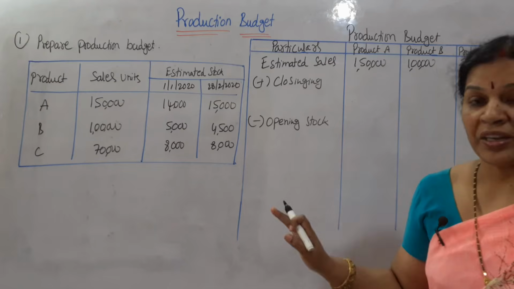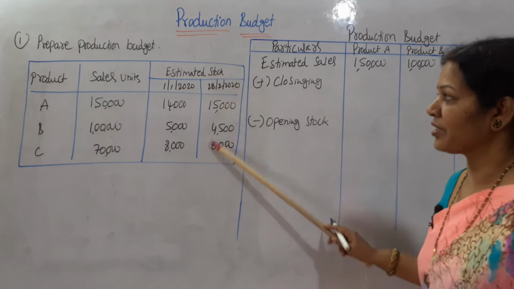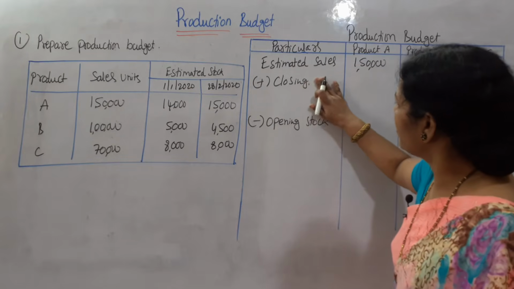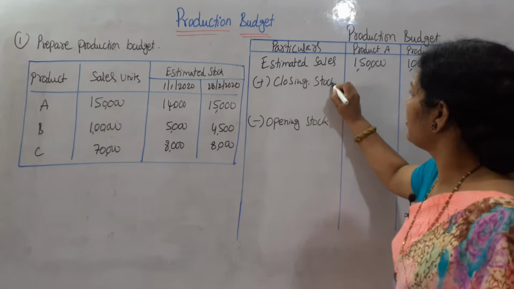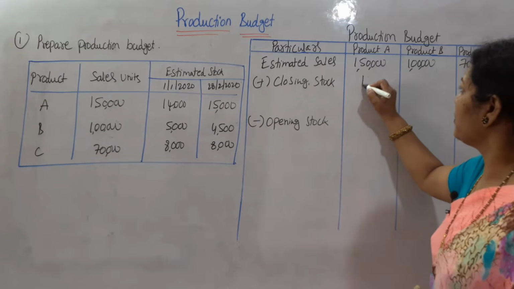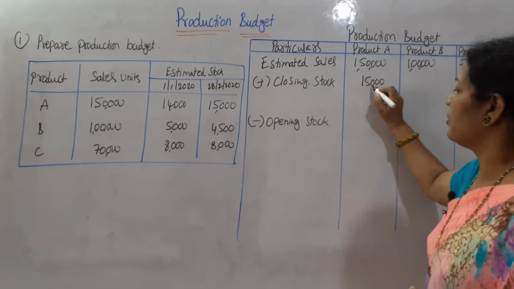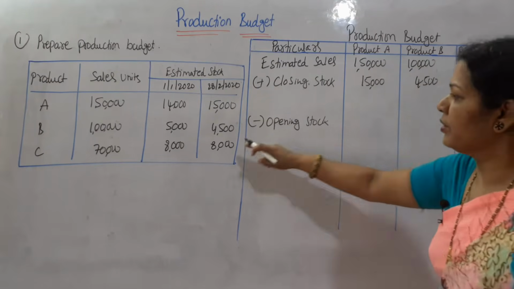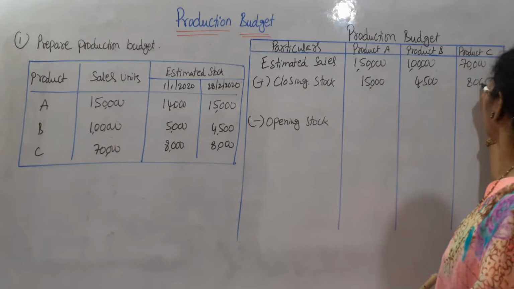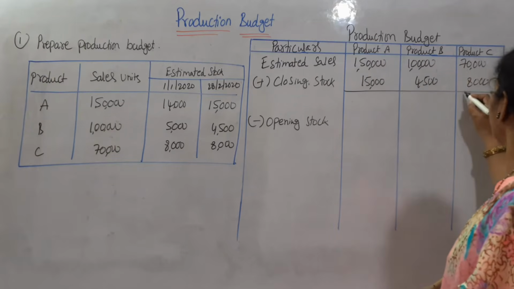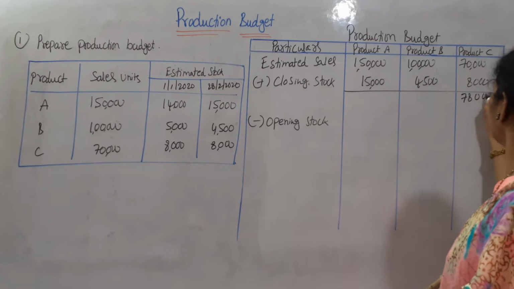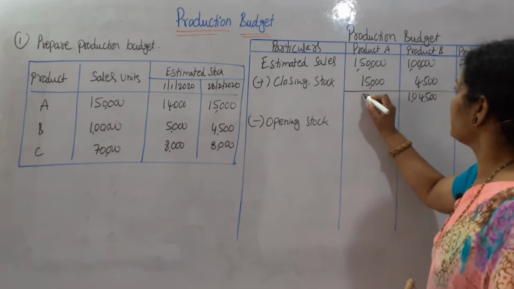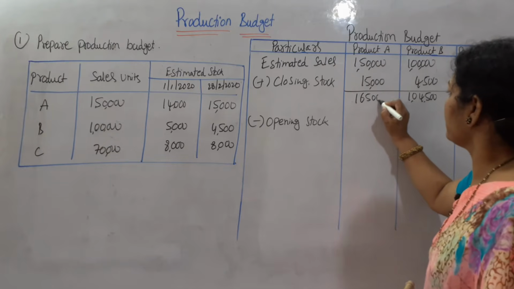To this we have to add the closing stock. Where is the closing stock? It is here. Add closing stock. Closing stock is here: 15,000. Okay, next 4,500, then 8,000. If we add, you'll get here 1,65,000, this is 1,04,500 and this is 78,000.